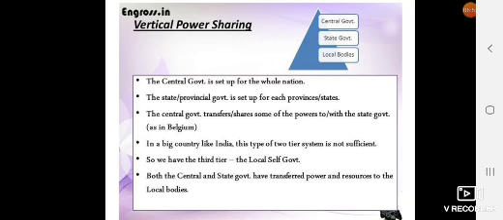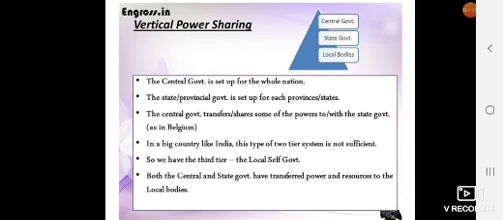The central government is set up for the whole nation. As you all know, central government is also called union government, and it is set up for the whole nation, whole country. The state provincial government is set up for each province or state. In each and every state there is a regional government or provincial government or a state government. We know that the central government shares some of its powers with the state government, as in Belgium.